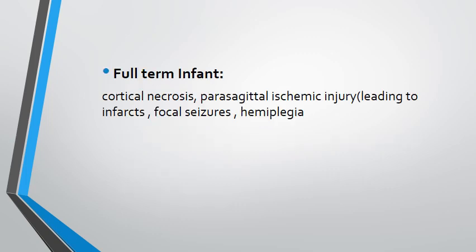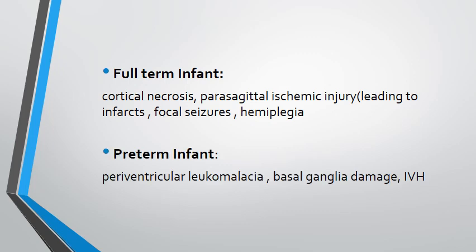So in a full-term infant, this would result in cortical necrosis of the brain. There would be ischemic injury to the parasagittal areas of the brain, leading to infarcts, and this may in turn lead to focal seizures and hemiplegia in the long term. In preterms, there would be periventricular leukomalacia, and there might be involvement of the basal ganglia, and again we know that preterms are more likely to develop intraventricular hemorrhages as well.